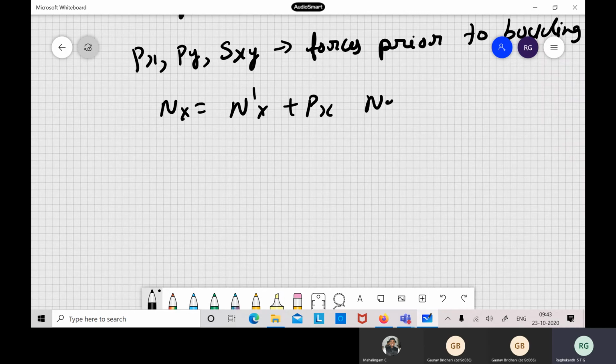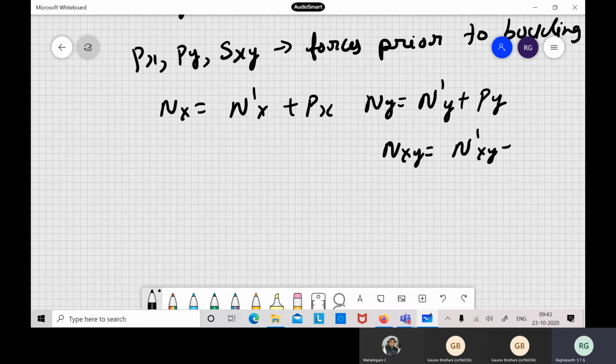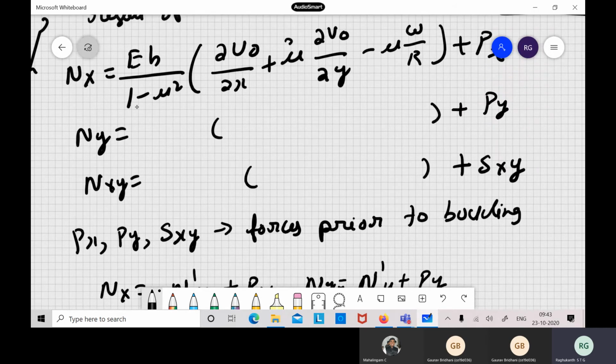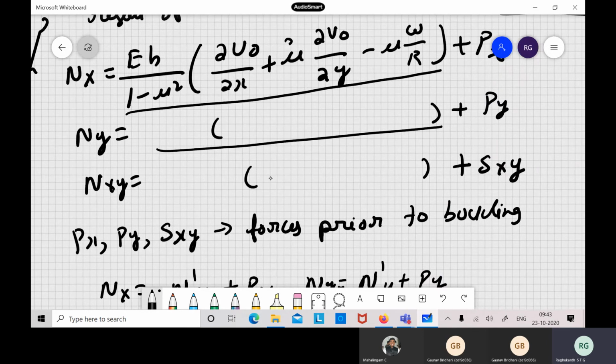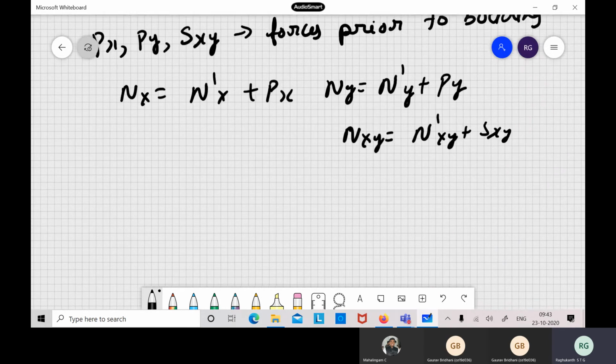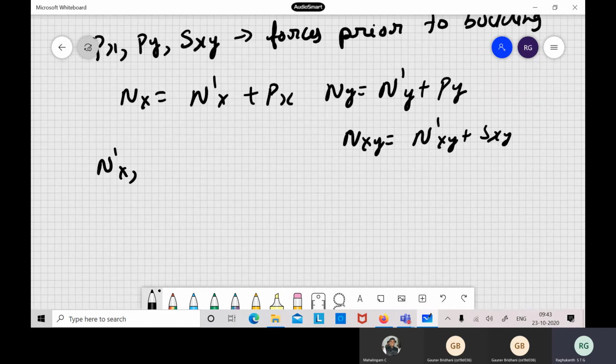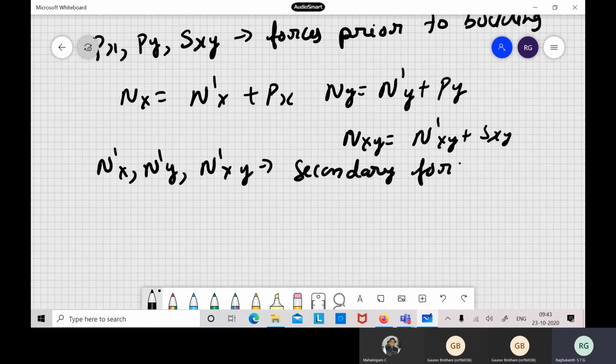Similarly, ny is n dash y plus py, and nxy is n dash xy plus sxy, where n dash x, n dash y, n dash xy are nothing but the first terms. These are the secondary forces due to buckling. So we can write both separately.